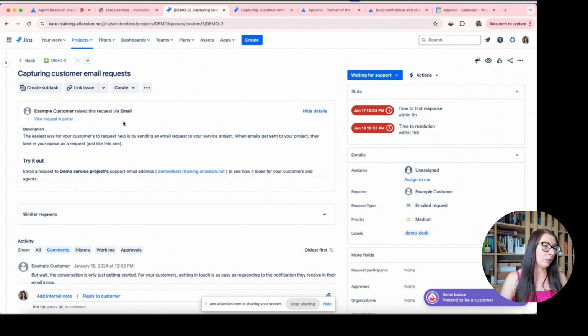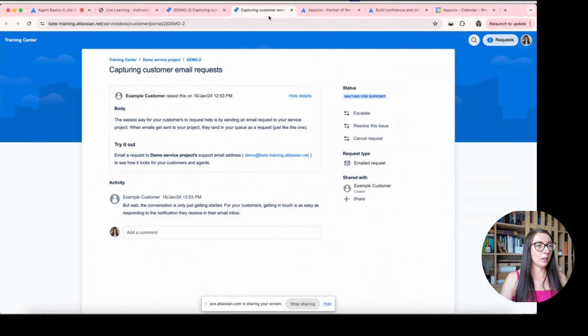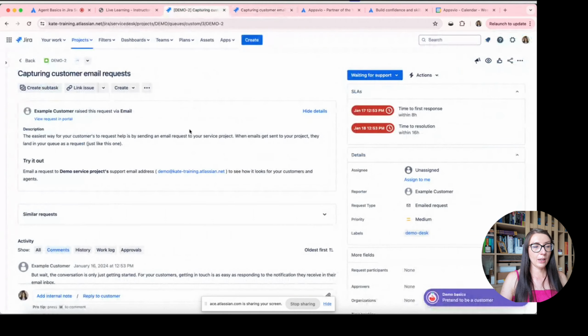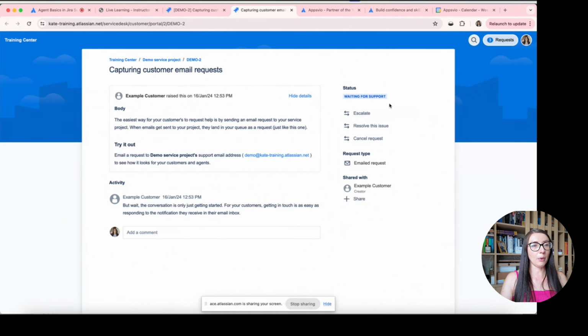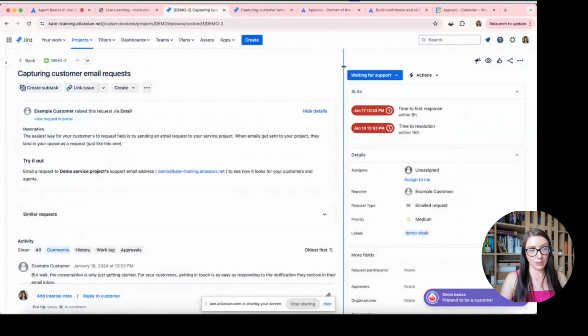This information was collected when the customer was creating the ticket, and when I'm going to this request, you can see that this is exactly this area. Here we have first of all the status, and the status is also available to your customer because on the request you can see waiting for support, and here we have the same situation.